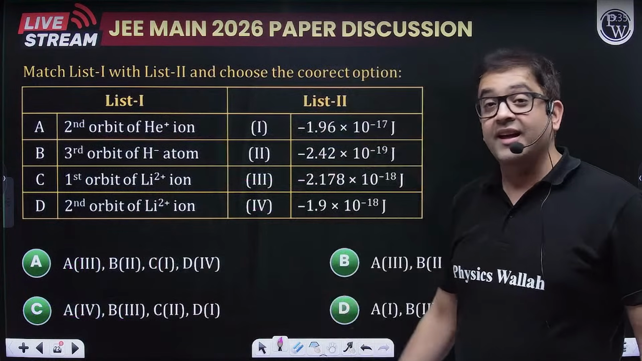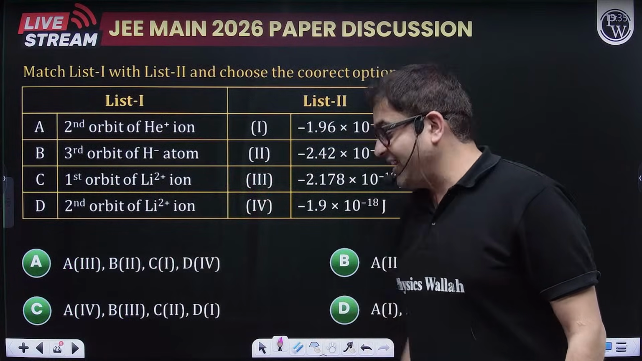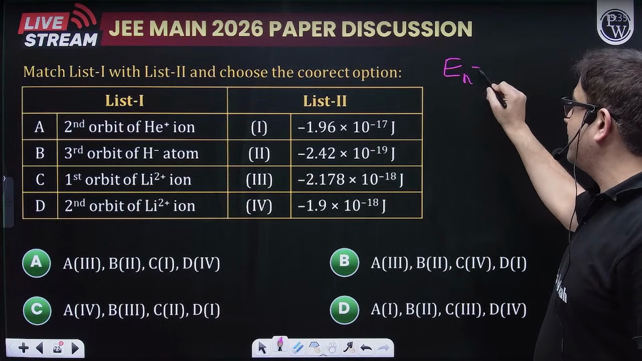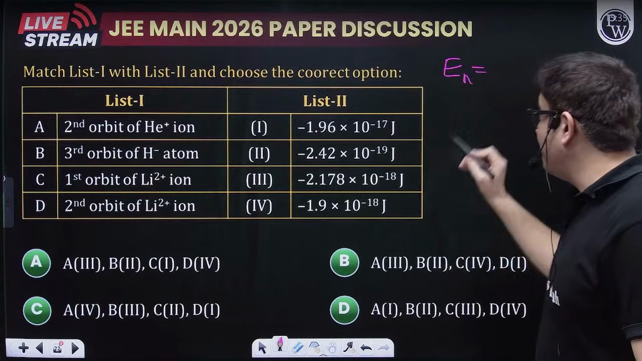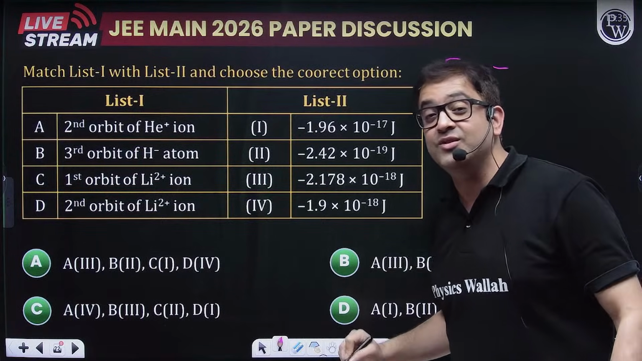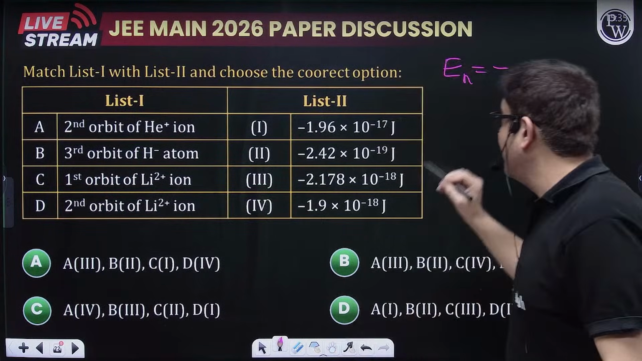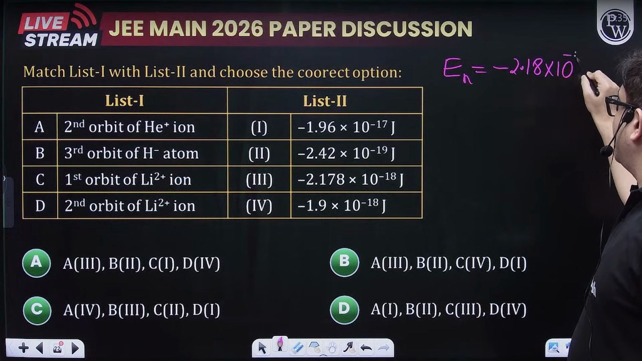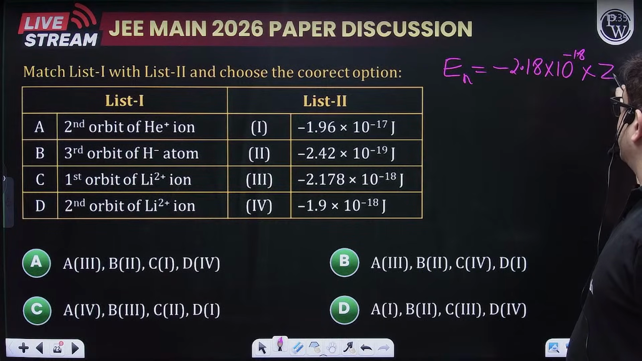Moving forward. Now again, an atomic structure basic. So what is the basic? You just have to calculate the energy of the nth shell, which is equal to minus E naught, because energy is given in joules, so do not take 13.6. It will be 2.18 into 10 raised to the power minus 18 into Z square upon N square.